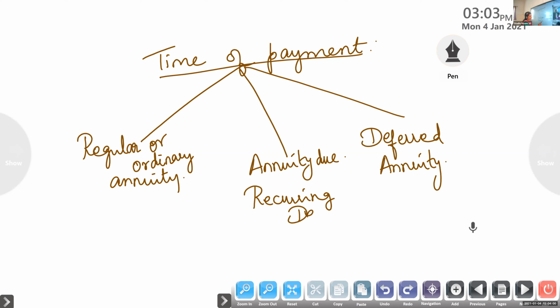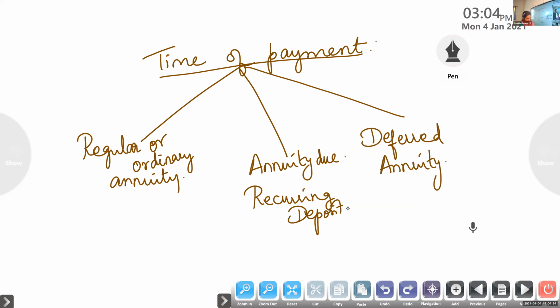Next, recurring deposits. In the beginning itself we have to pay. If I am starting an RD by tomorrow, from tomorrow I have to pay. But if you take a loan, they will say by next month 10th you have to pay. So 10th is the date, the last term. You will be paying at the end of the time period. That's what we call regular annuity. If you pay it in the beginning, we call it annuity due.